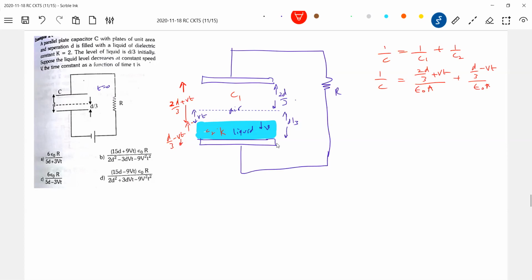It is asking the time constant of the circuit, RC. Solving this will get the required option. Dielectric constant K is there, no? Here C2, I forgot. Okay, here. C equivalent, you have to put it. I think we'll try to integrate here. There's the biggest problem; you land in trouble.